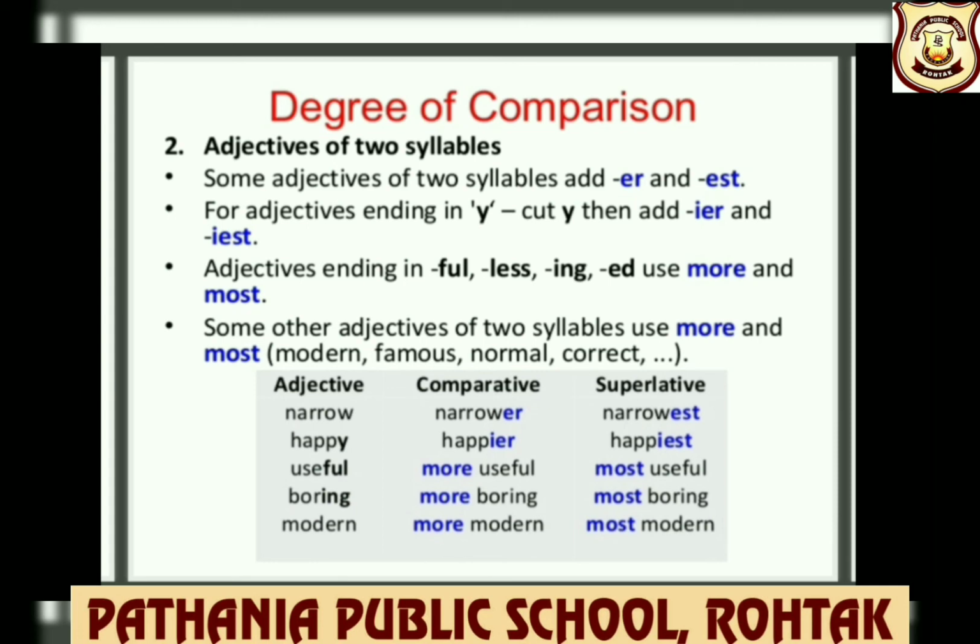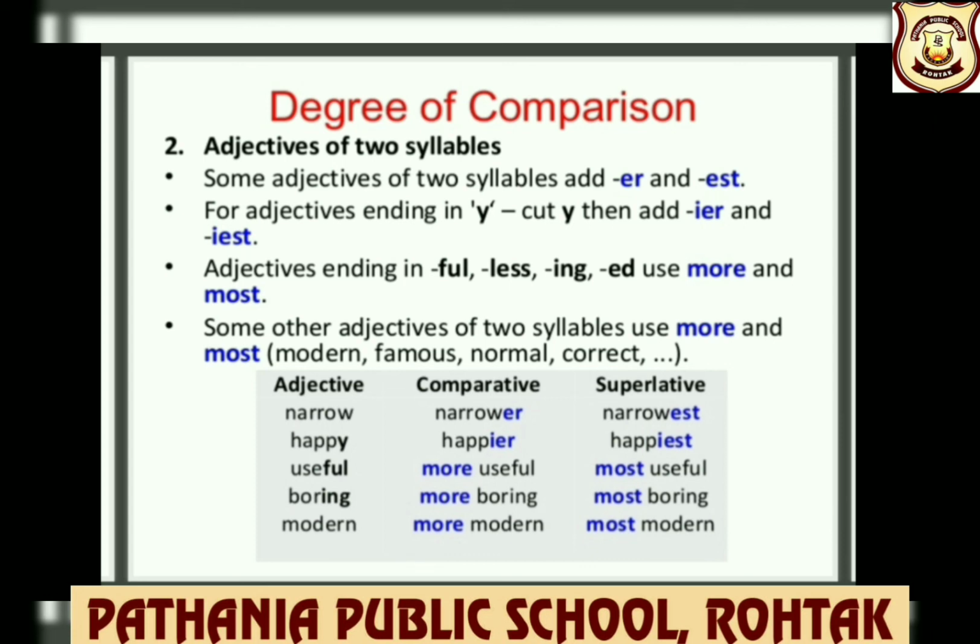For adjectives ending in Y, cut Y, then add I, ER and IEST. For example, happy, you can see, children, here happy Y has been omitted. Then we are adding I, ER for comparative degree, I, EST for superlative degree. So it will be happier, happiest.